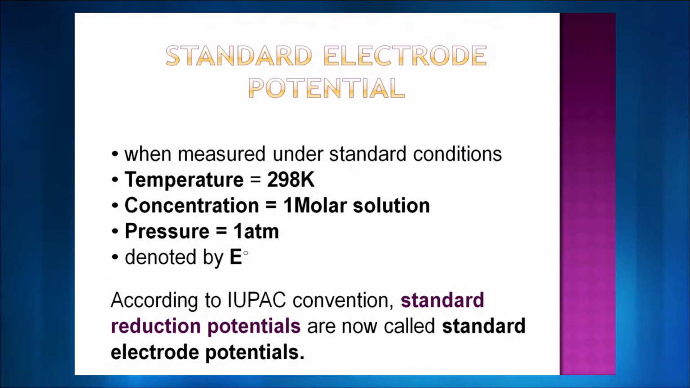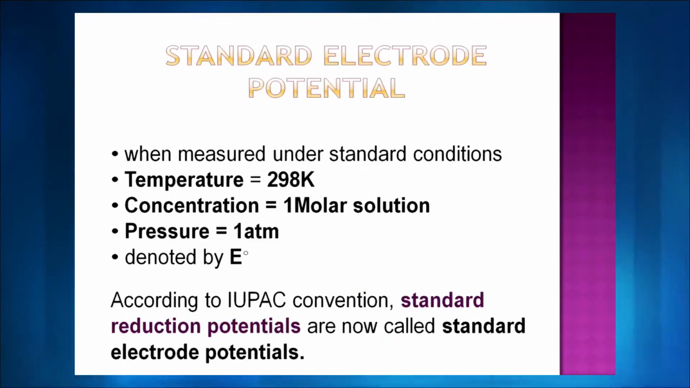Now as per the IUPAC convention, earlier we used to call these standard reduction potentials. So probably if you have some elder brother or sister at your place, or some elder sibling who has studied science some time back, his or her books would say standard reduction potentials. But now the nomenclature has been changed, and so we now call it standard electrode potential. Gone are the days when we used to call it standard reduction potential. We don't call it anymore. So that's a change. Okay.